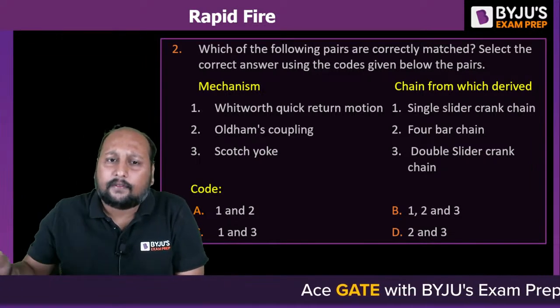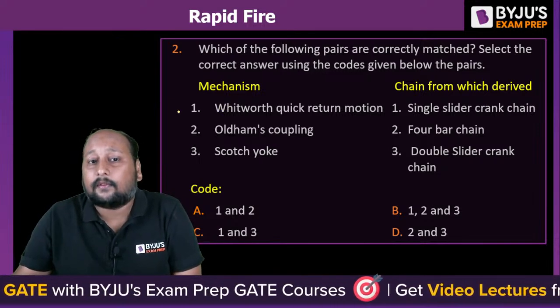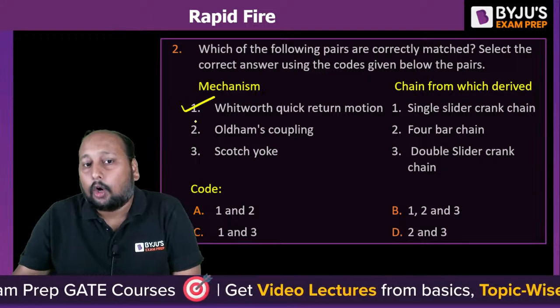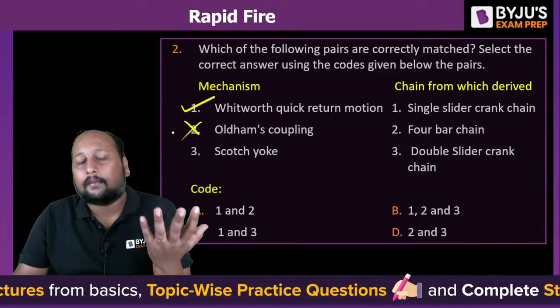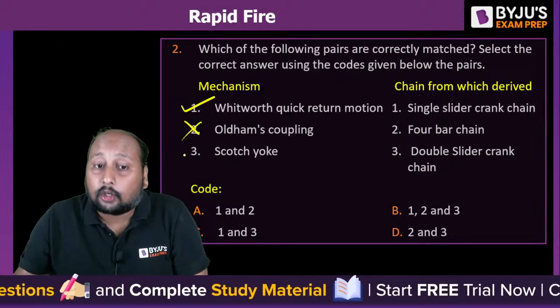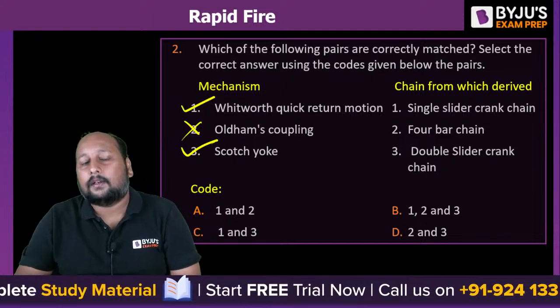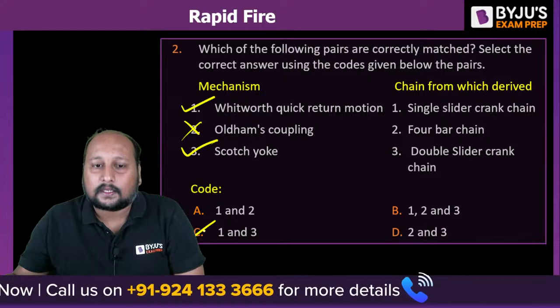Option C. The Whitworth quick return motion mechanism is an inversion of a single slider crank mechanism. Oldham's coupling is an inversion of a double slider crank mechanism, so saying it is a 4-bar chain is wrong. The Scotch-Yoke mechanism is definitely an inversion of a double slider crank chain. So 1 and 3 are correct. Option C is the correct answer.